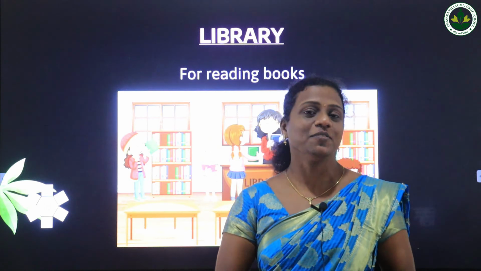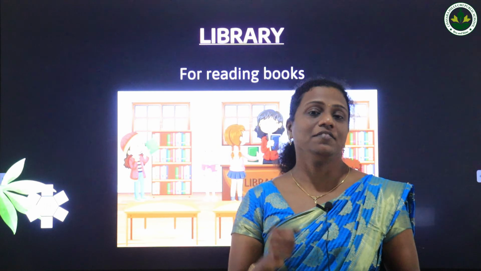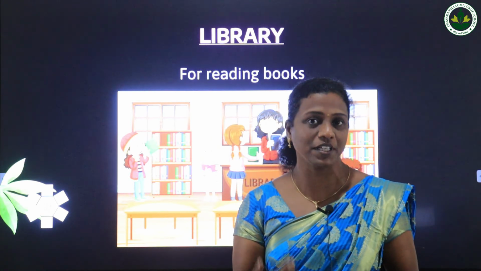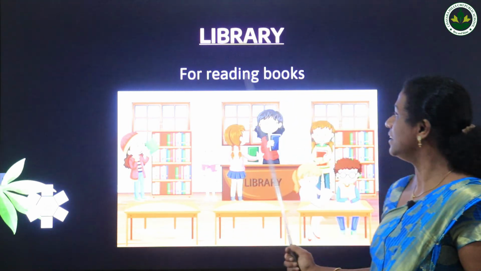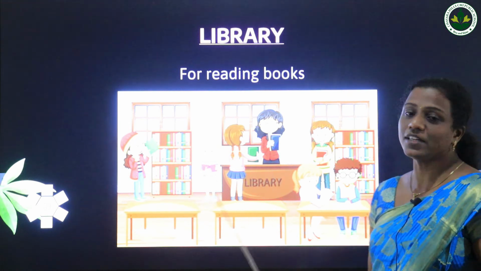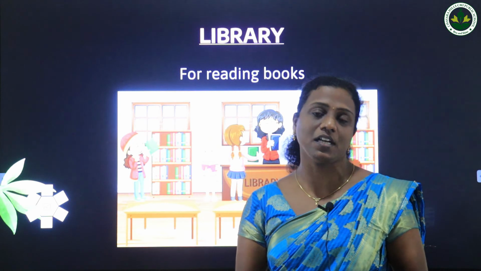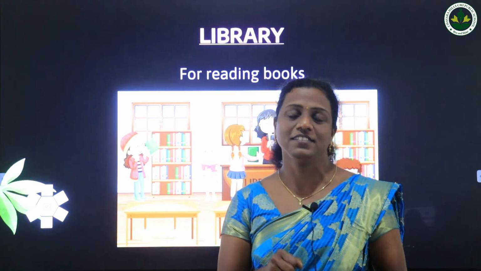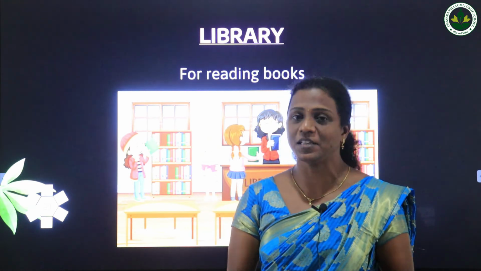In the library, one person is sitting there. They are controlling all the things in the library, and we have to ask permission from the librarian, then only can we enter the library and take the books. What is the use of the library? For reading books. You can see in the picture, children are coming and taking books with the permission of the librarian. The person who is controlling all the working of the library is known as the librarian.